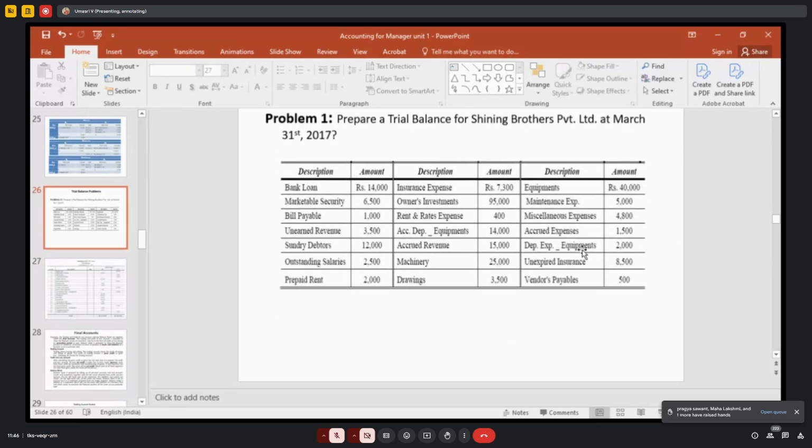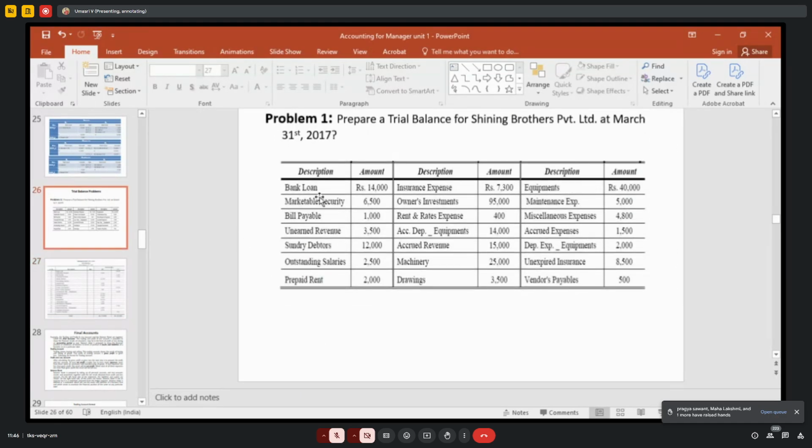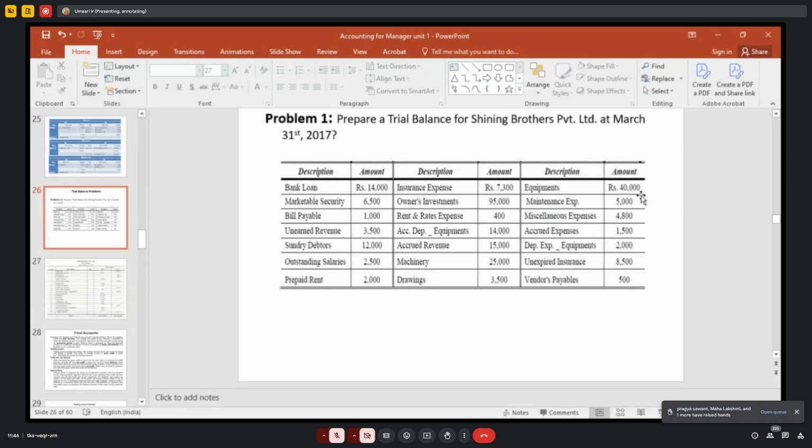Okay. So try, see here, trial balance statements are given. You have to prepare the statement, right? See here, bank loan. Bank loan is a liability or asset? Liability. Liability is a credit balance. You have to write credit balance. Bank loan, credit side, you have to write, right?